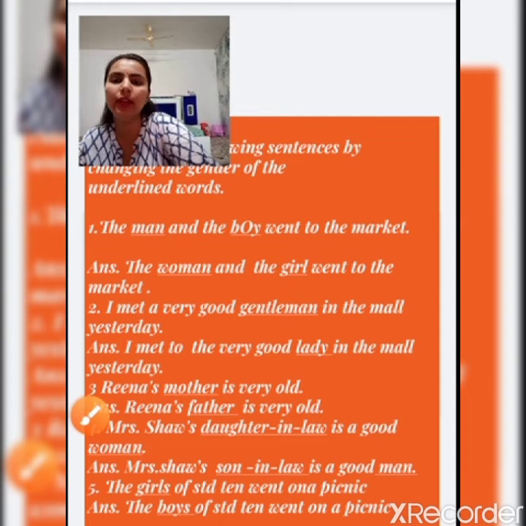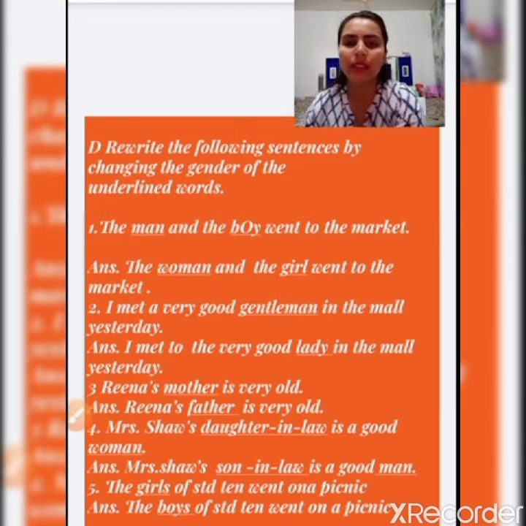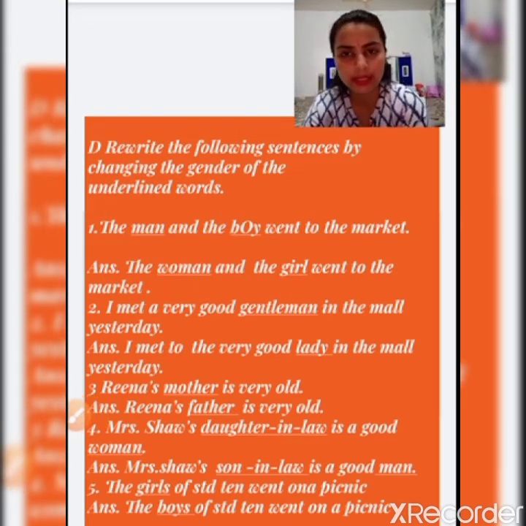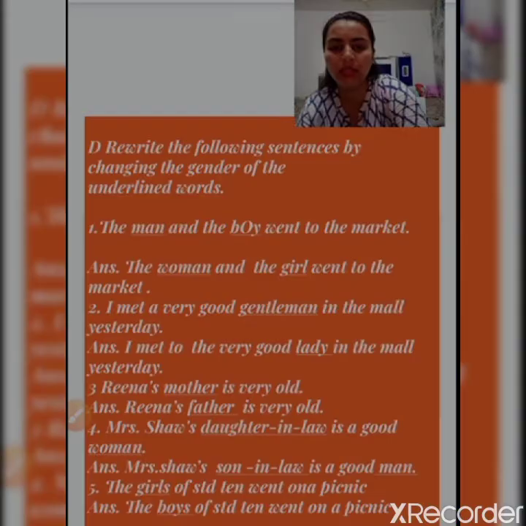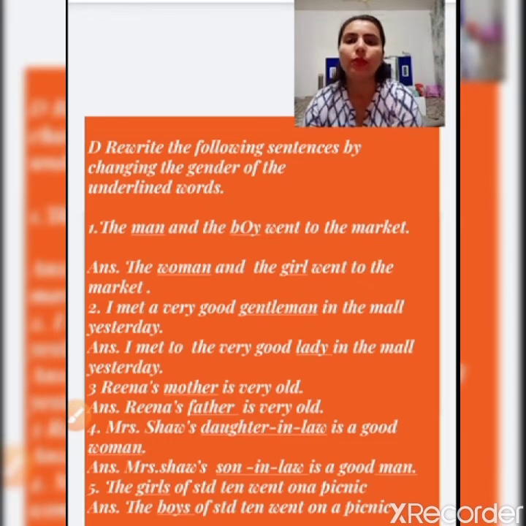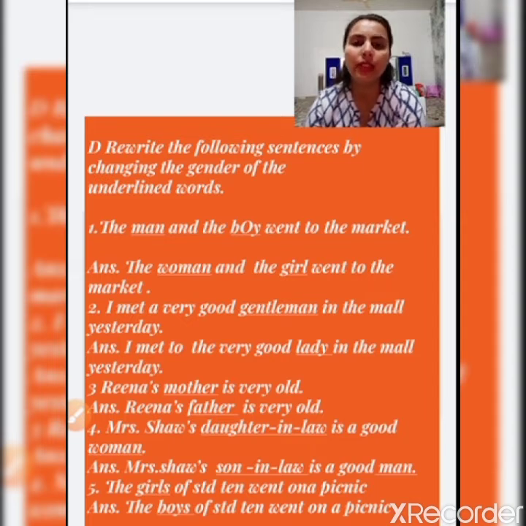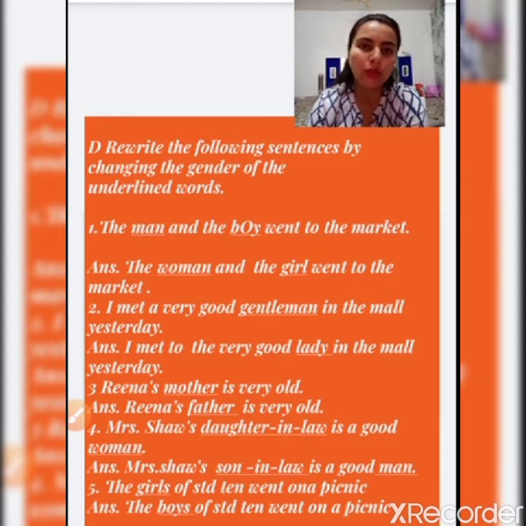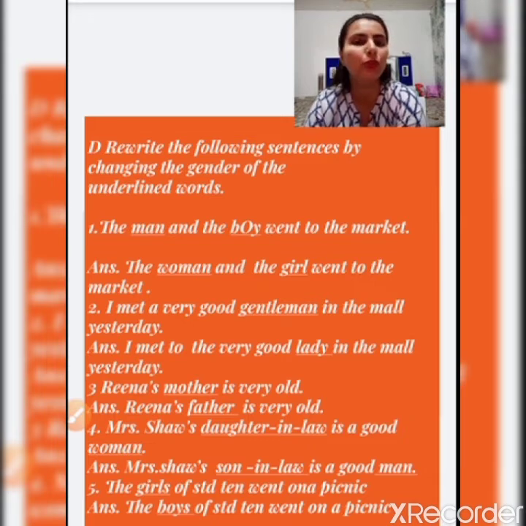Similarly, see the another activity. This is your another activity. Rewrite the following sentences by changing the gender of the underlined words. What you have to do? You have to rewrite. Here are some underlined words. You have to change these underlined words. That means either it is a masculine gender or it is a feminine gender. You have to change the masculine gender into the feminine gender, or if it is a feminine gender, you have to change the feminine gender into the masculine gender.